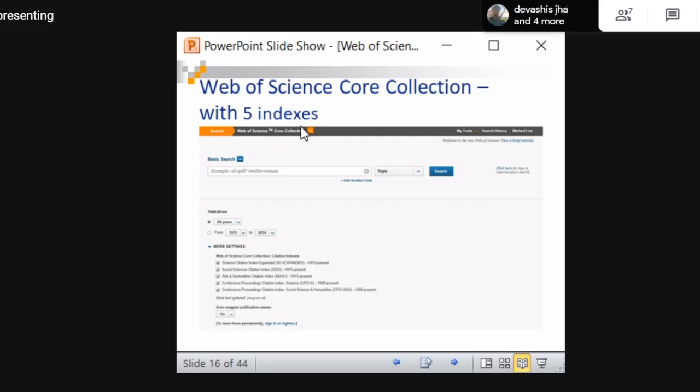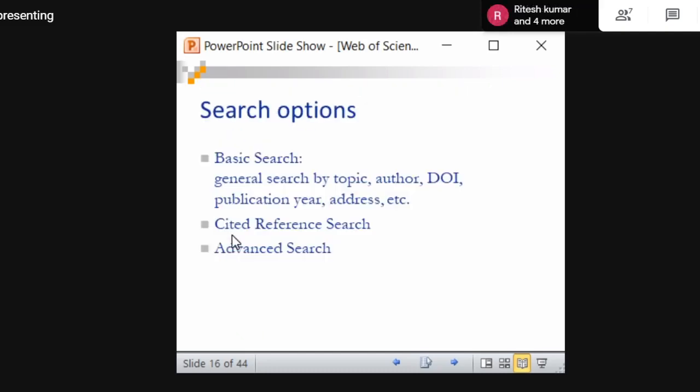Here we can see the core collection, right? Again, it will show the different kinds of indexes available in the core collection. Some universities have access to all 5, but our university has access to only 3. In our university you will see only these three, not the other two. In India, the access is from 1989 only. This one is from Hungary, so they have access from 1975. In India, we have access only from 1989. So this is the core collection, and these are the different kinds of databases.